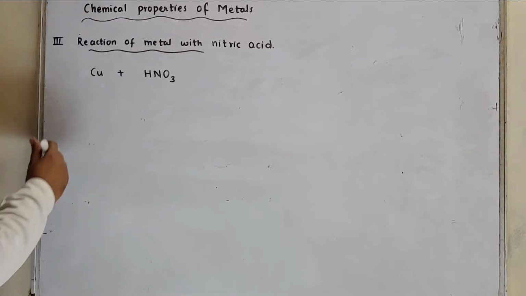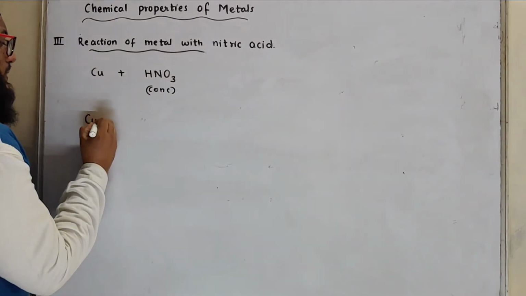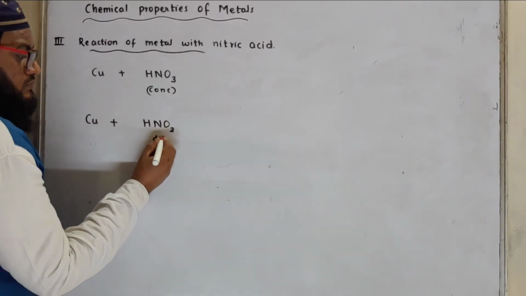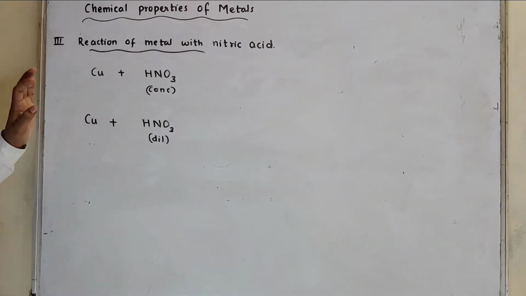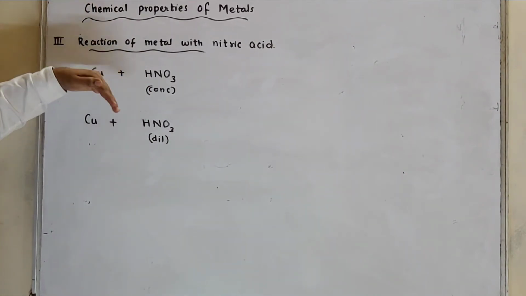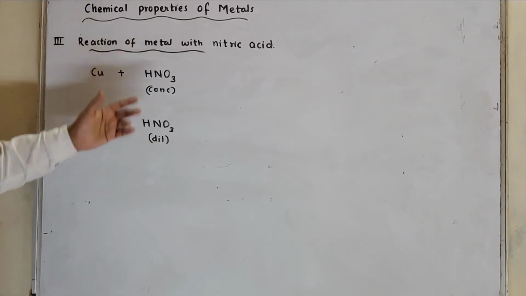Copper reacts with both concentrated nitric acid as well as dilute nitric acid, but you need to know the difference. When it reacts with concentrated nitric acid, it will form a different product. Again, when it reacts with dilute nitric acid, it will form a different product.